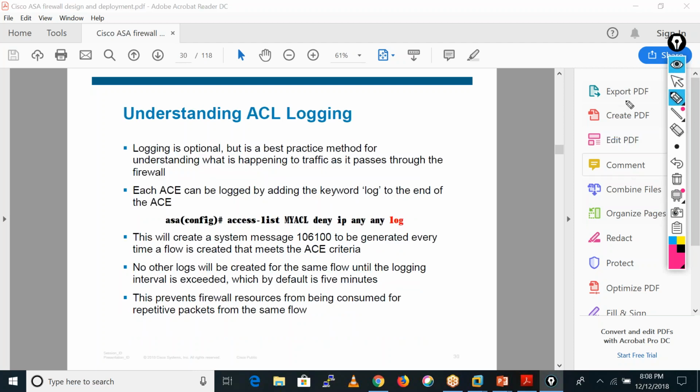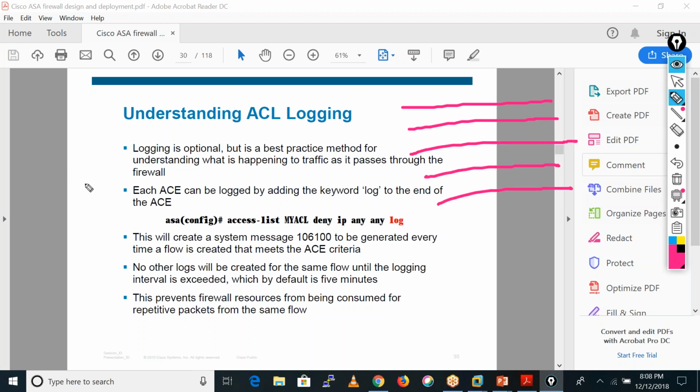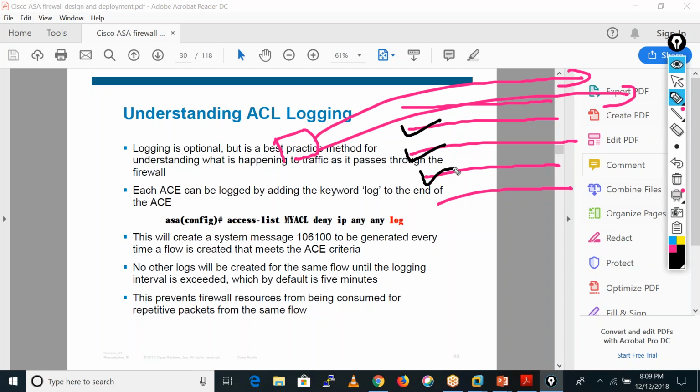Let's suppose you have written lots of ACLs, and from inside, these are your inside users, they are sending lots of traffic towards the outside. Every time that traffic matches this rule, or maybe this rule, or this rule, we can also enable logging on that.